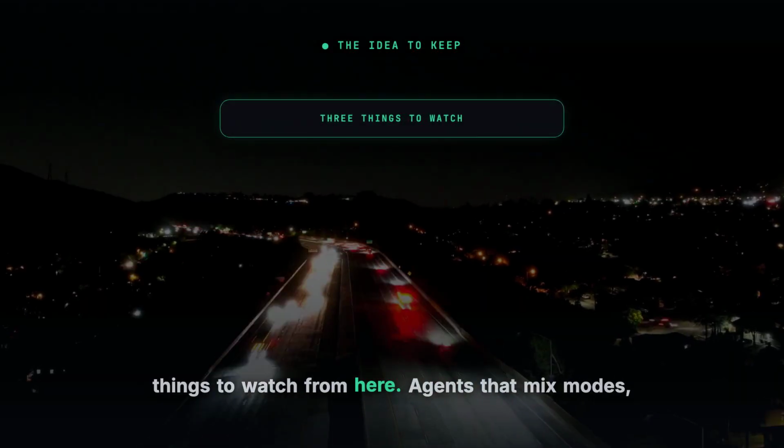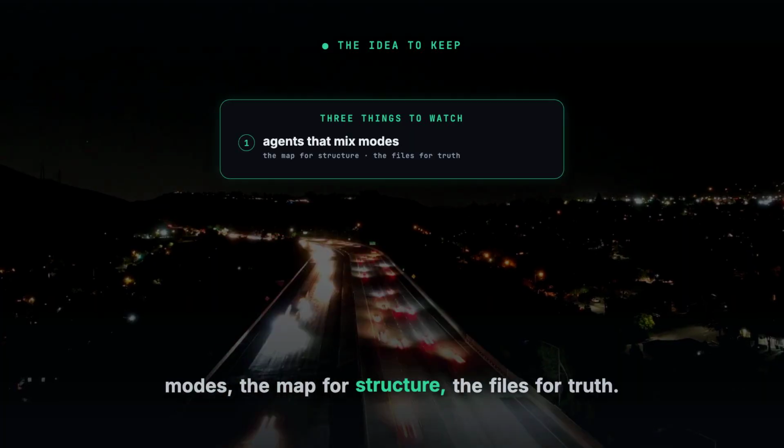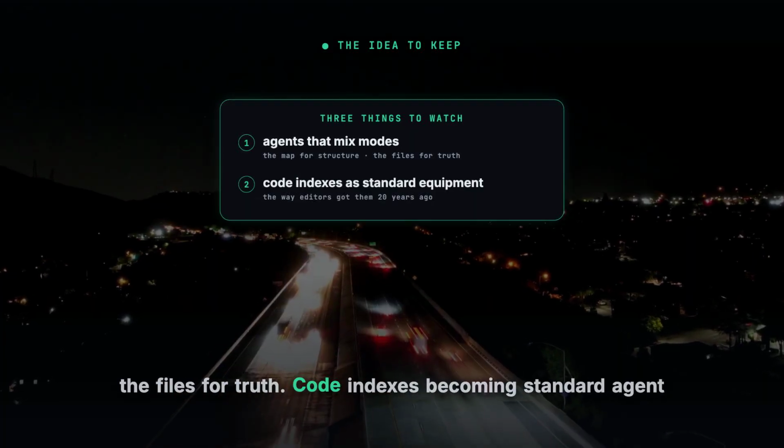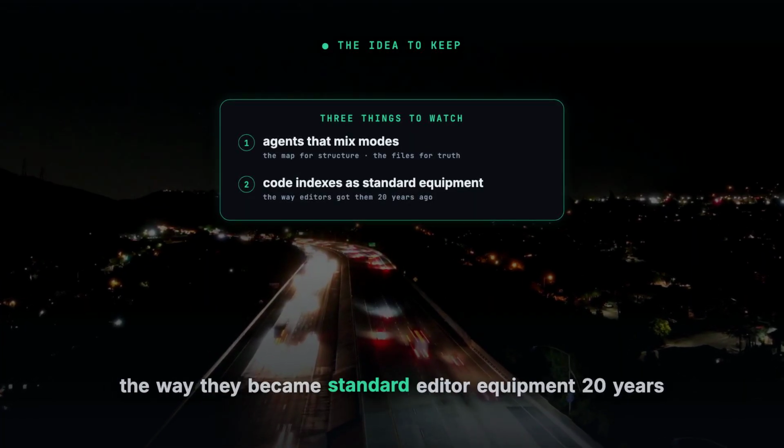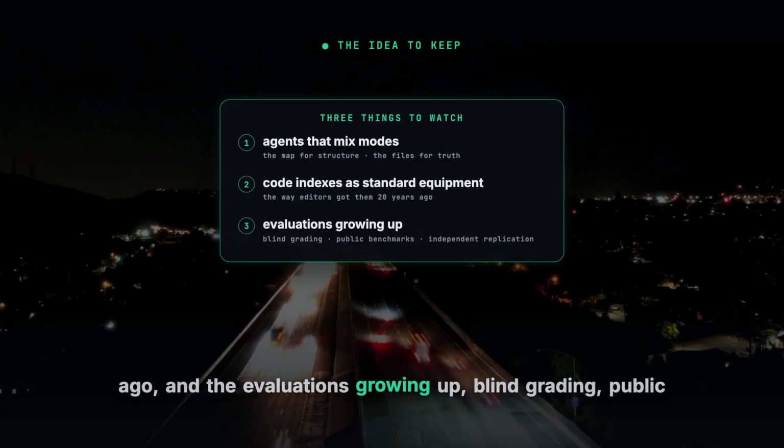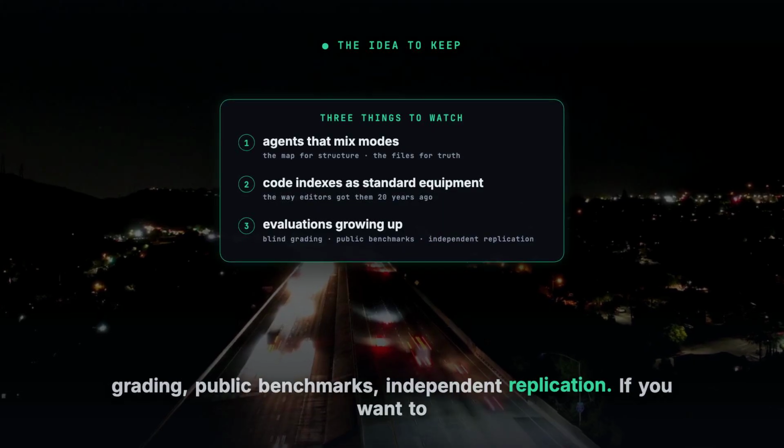Three things to watch from here. Agents that mix modes: the map for structure, the files for truth. Code indexes becoming standard agent equipment, the way they became standard editor equipment 20 years ago. And the evaluations growing up: blind grading, public benchmarks, independent replication.